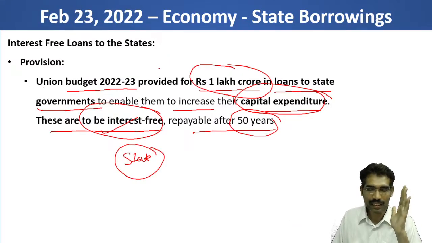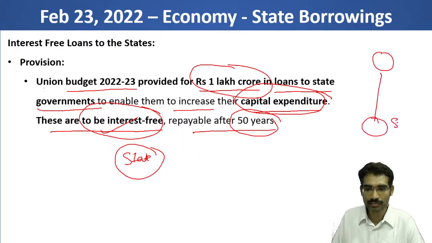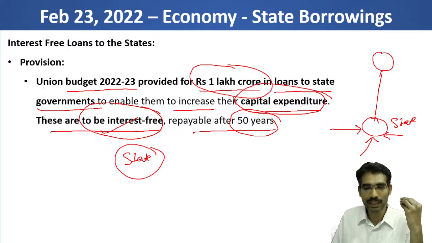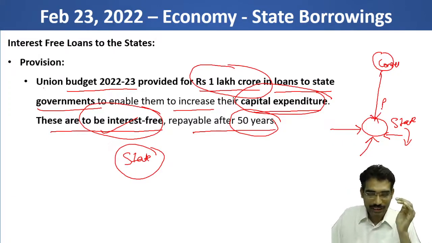The Constitution itself is saying that a state is there, and the Center. If there is any pending amount the state borrowed from the Center, and without repaying this amount the state wants more borrowings from the market or from any other means, it cannot borrow the money without taking the consent or permission of the central government. So this is like that.